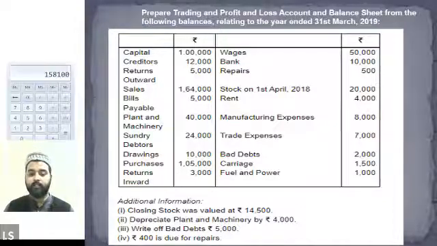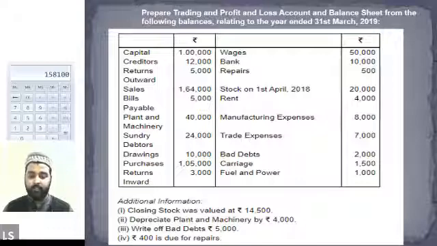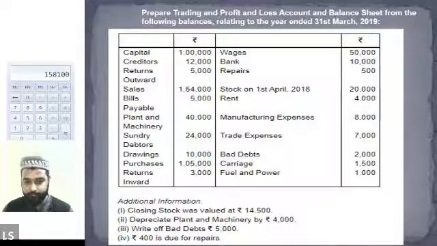Then we have plant and machinery, and regarding plant and machinery, there is additional information given in the question, additional information second, where it is written that depreciation on plant and machinery is 4,000. So we have to depreciate the value of the plant and machinery by 4,000. How will we do that, Halima? Can you please explain how we will be indicating the value of the depreciation? How will we treat this?